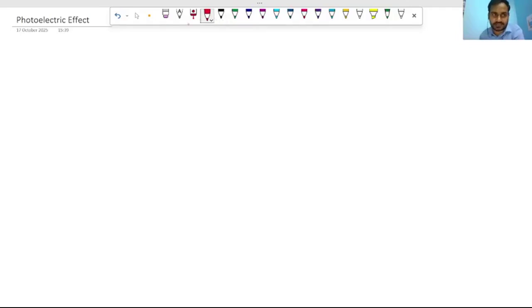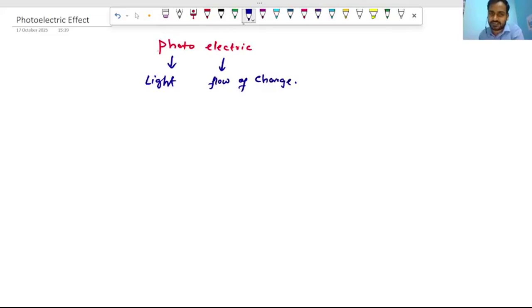Photoelectric effect. As the name suggests, if we break it into photo and electric, photo means light. It is all about light. And electric means something like flow of charge. Okay, so now let us discuss what this photoelectric effect is.